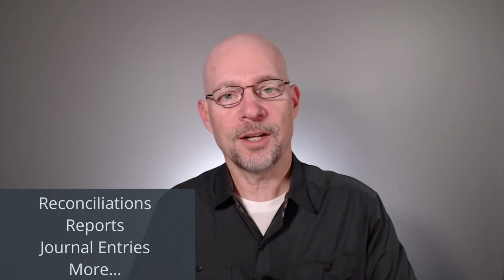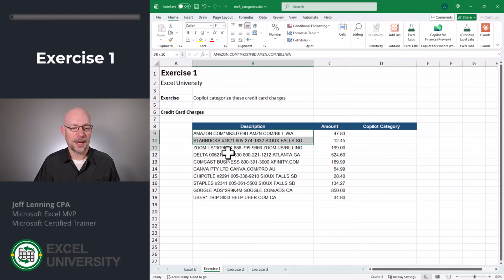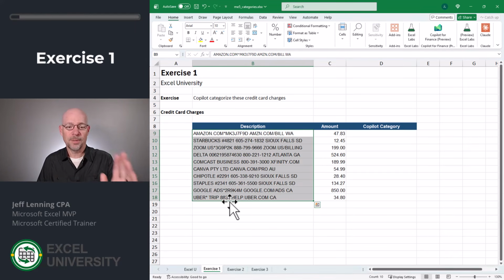In this series, I take a look at common month-end tasks, and I show which tools can help. Here, we're gonna take a look at these credit card categories. Now, I don't know if you've ever done the accounting for a credit card, but it can sometimes be annoying because you have these types of descriptions and you have to map them to GL account codes. This can be a very time-consuming process. If you have to do one, it's annoying enough, but when you have to do many, that becomes very annoying. And then when you have to do them every month, it's exponentially annoying.